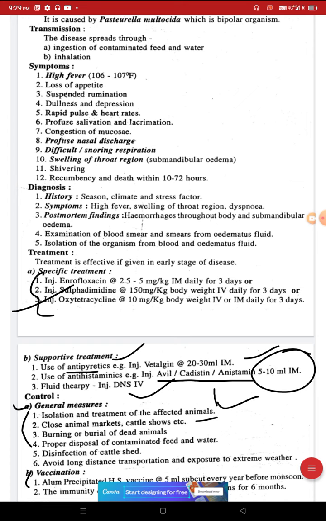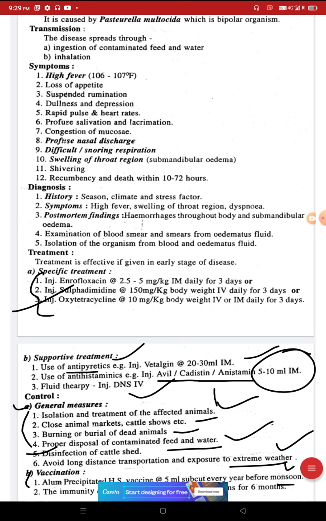Burning or burial of dead animals: we have to burn the animal, or burial means we have to bury that animal. Proper disposal of contaminated feed and water. Disinfection of cattle shed. Avoid long distance transportation and exposure to extreme weather. Then vaccination: there is the alum precipitated hemorrhagic septicemia vaccine at the rate of 5 ml subcutaneous every year before monsoon. Before the monsoon period comes we have to provide that.